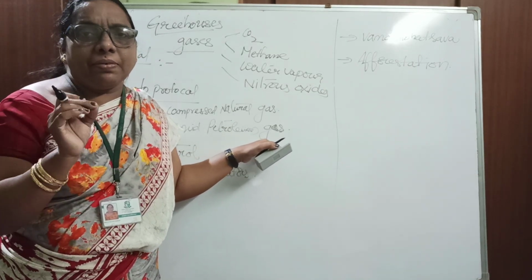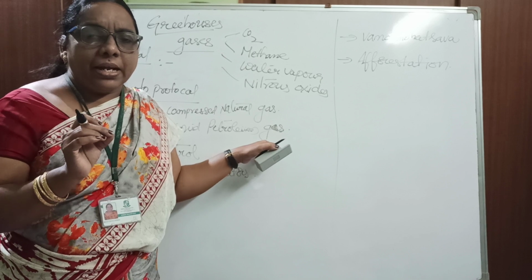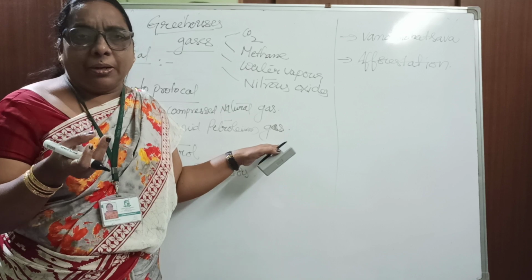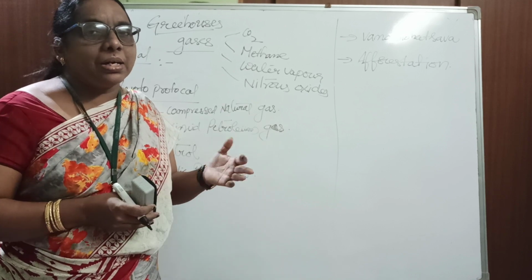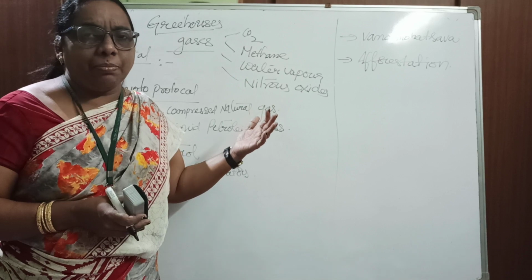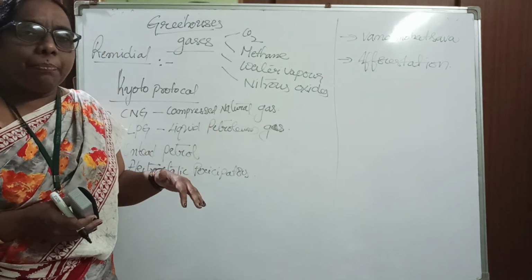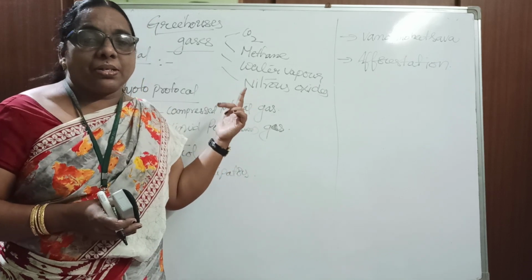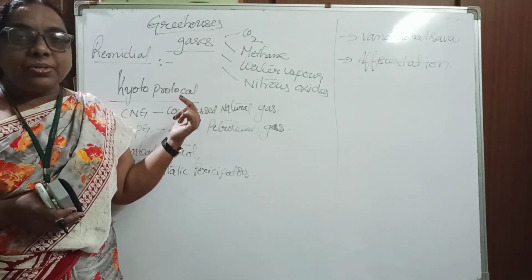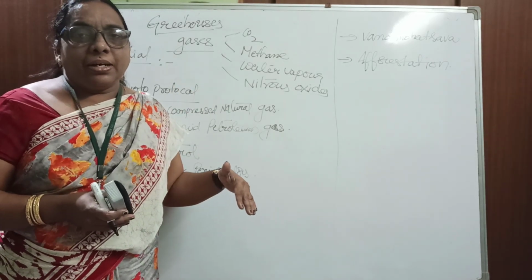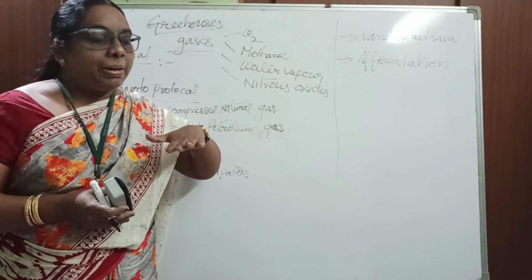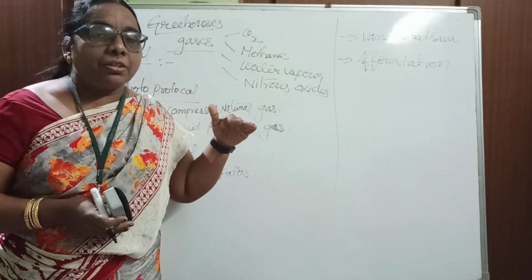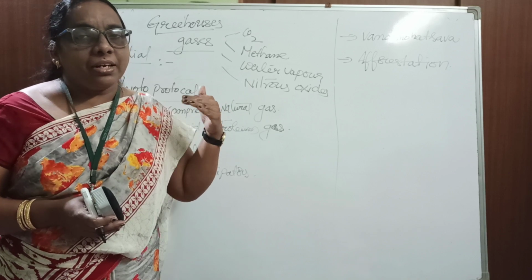Whenever a student's birthday comes, instead of celebrating the birthday, he can collect some saplings of plants and plant them in the school garden, or wherever it is available, in the parks or on the roadside. What will happen? The plants grow. What is the main advantage of plants? They absorb carbon dioxide and reduce the levels of carbon dioxide. Yes, it helps the atmospheric temperature to be maintained at standard levels, not in the high regions.